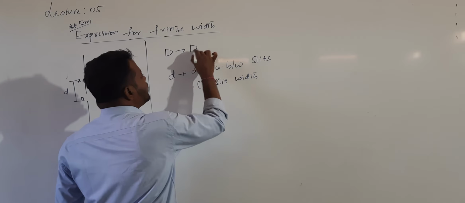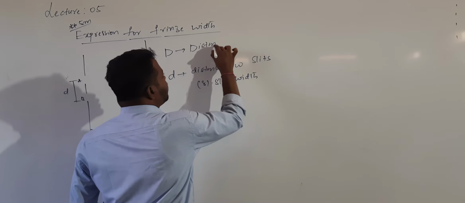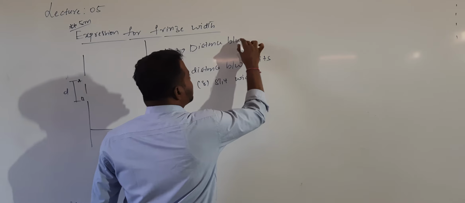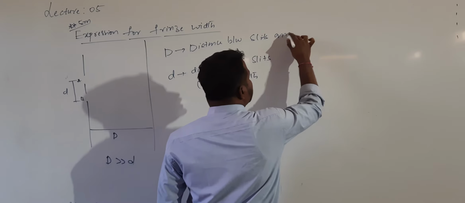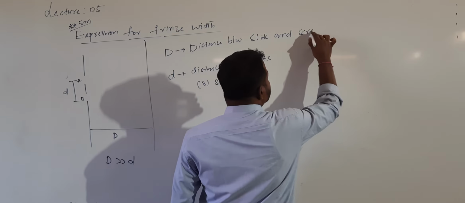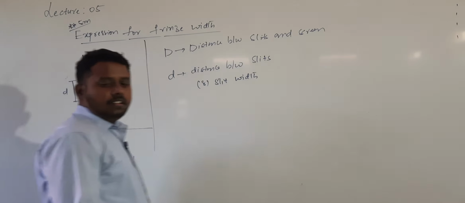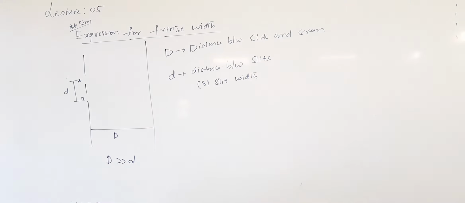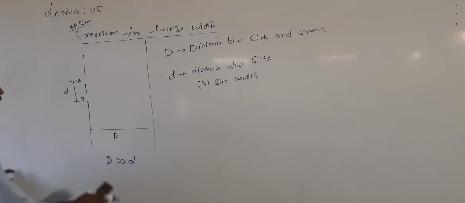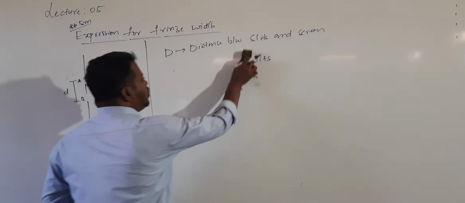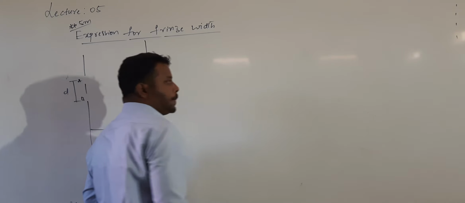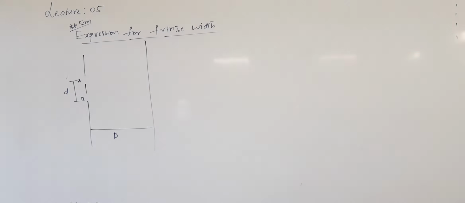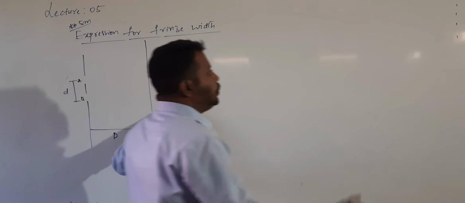Whereas capital D is the distance between slits and screen. So this distance is this one. And you should not get confused between small d and capital D. Everyone must know clearly what is small d and what is capital D. And to derive this, you need to remember two more points.